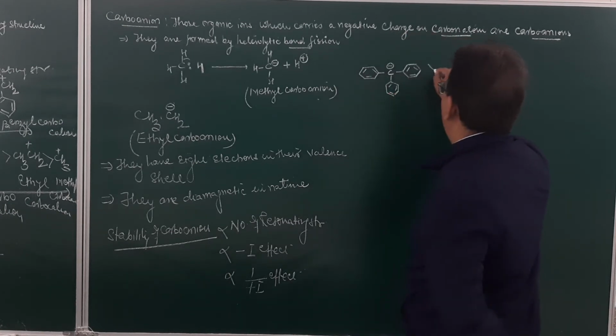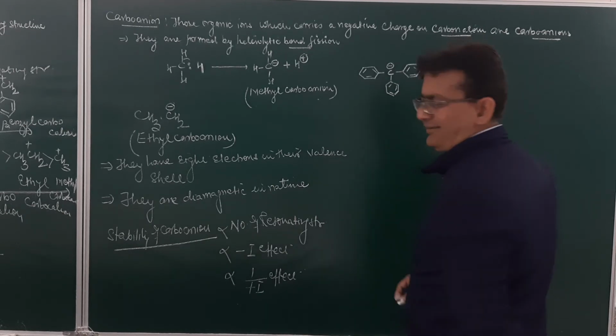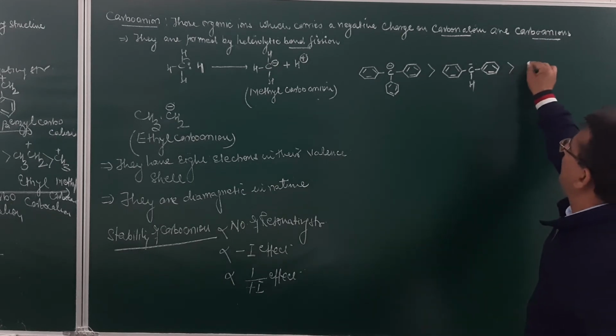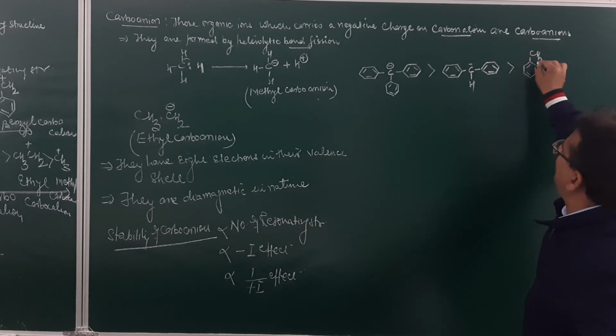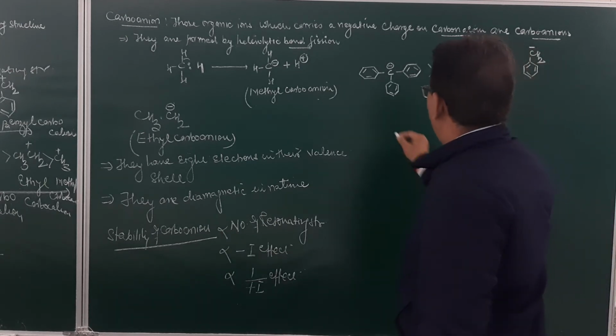So triphenyl carbanion will be more stable as compared to biphenyl carbanion, which again will be more stable as compared to benzyl carbanion.